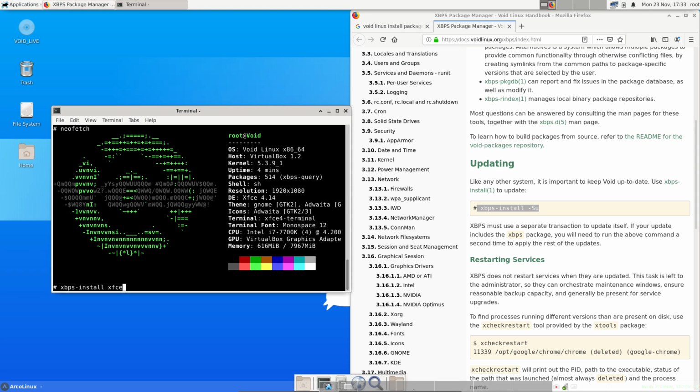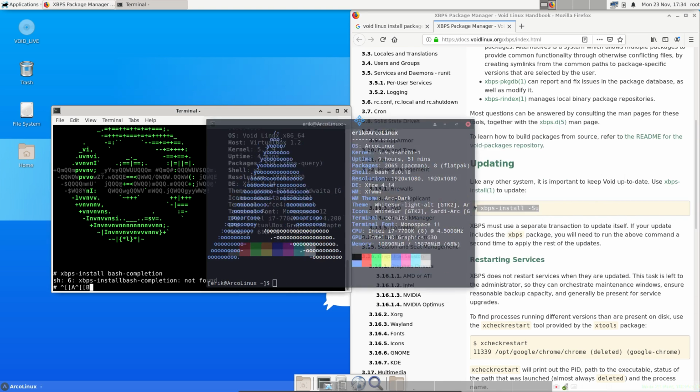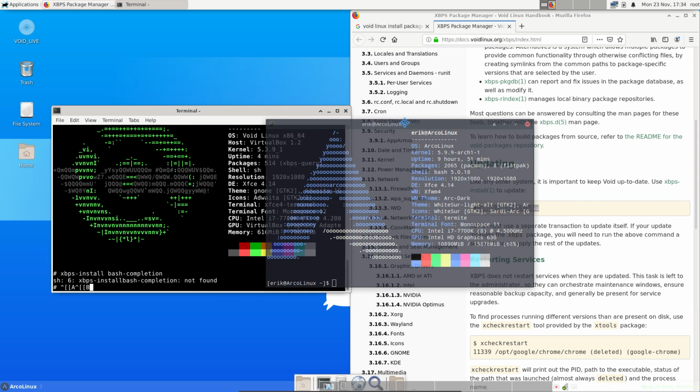Right, Control T. Or shall we do a bash completion first? Maybe they have it. Bash completion. That would be nice. xbps install. So bash completion does not exist. That's a bummer. Then this is back on Linux.